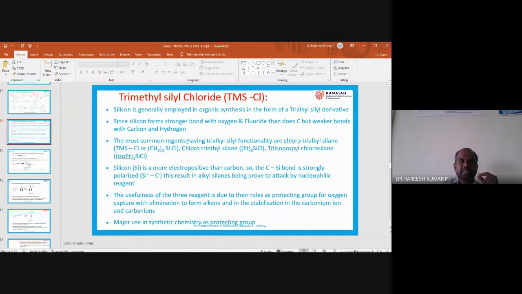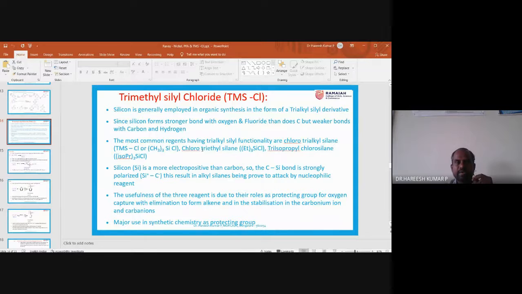So silicon forms a very strong bond with oxygen and fluoride than with carbon and hydrogen. That's what you need to remember.